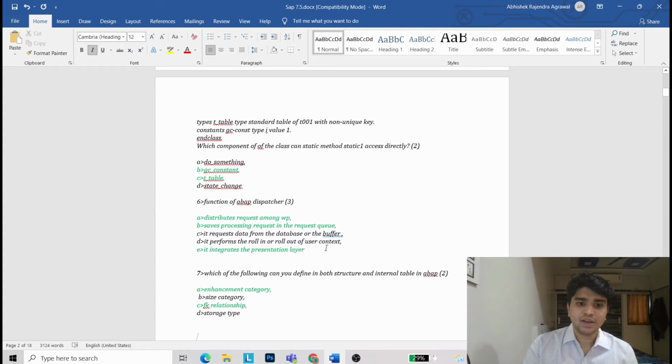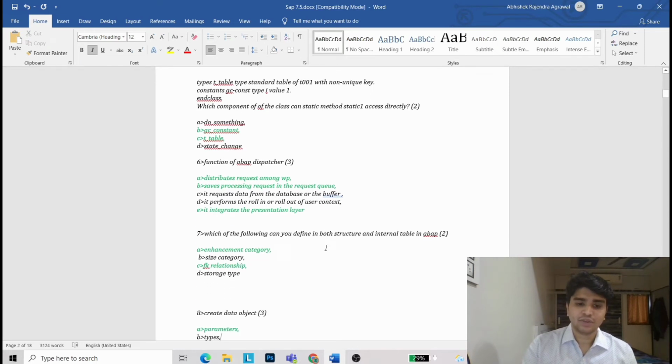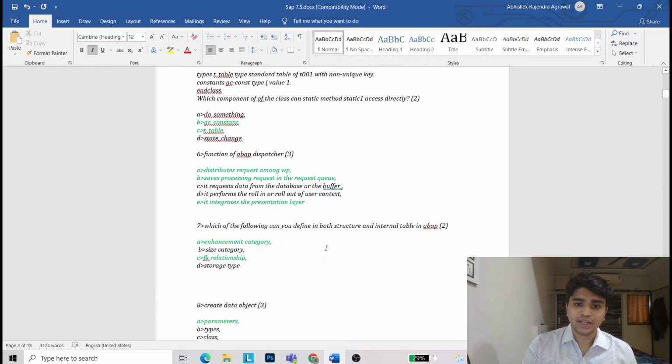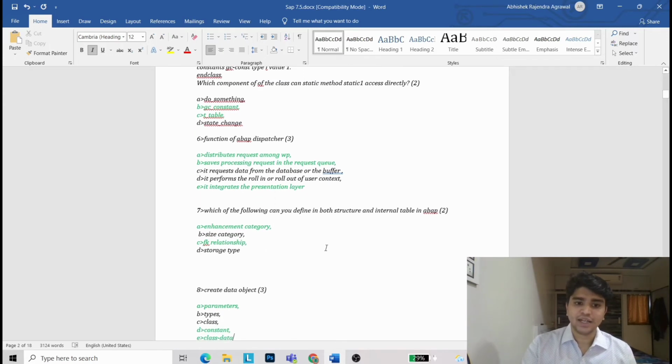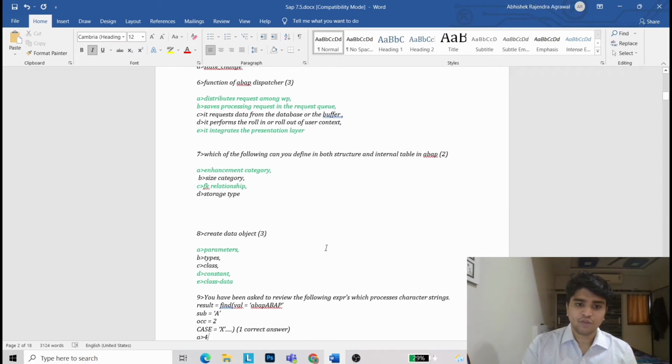Now sixth question, function of ABAP dispatcher, distribute request among the WP, saving processing request in the requesting queue, it integrates the presentation layer. Now seventh question, which of the following you can define in both structure and internal table in ABAP? It is enhancement category and FK relationship, foreign key relationship.